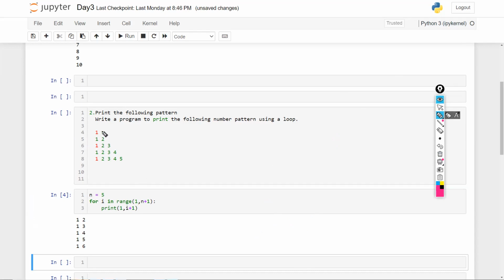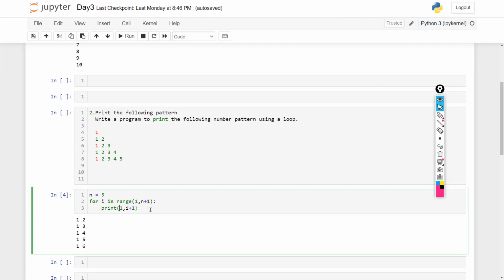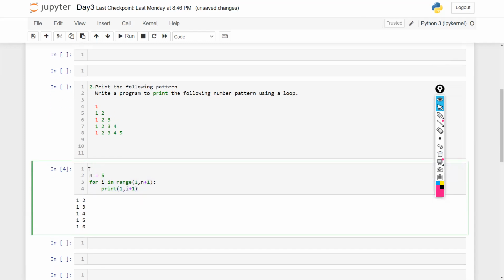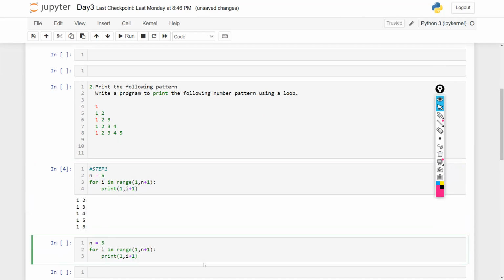It is printing 1 properly, like we want: 1, 2, 1, 3, 1, 4. But we do not want direct values. We want a range of it. So I would write print here. Let me keep this as it is so that you can practice afterwards. This was my step number 1. I'm not only giving you the answer, I'm explaining step by step how you can reach the solution. Now I want the middle values as well. So for the middle values, instead of a direct print, I'm going to use a range.